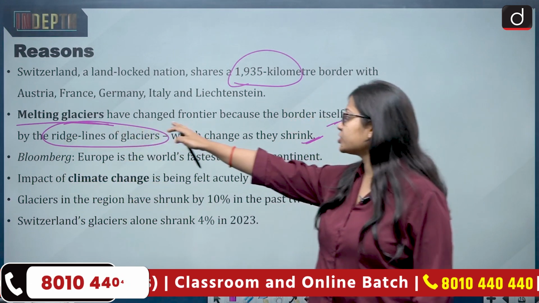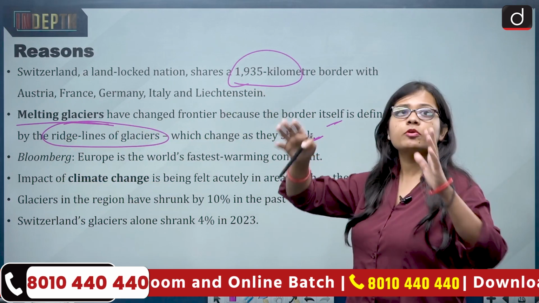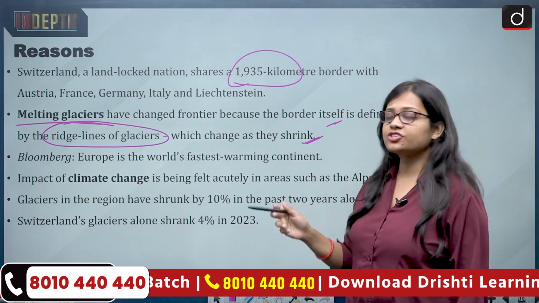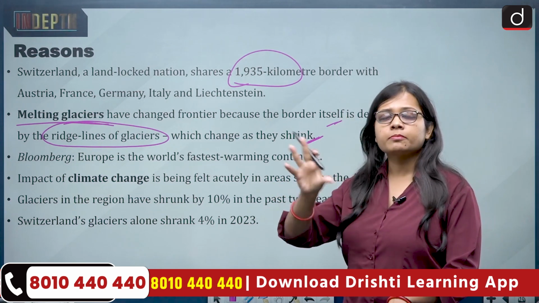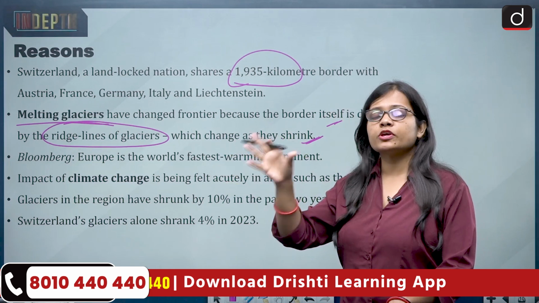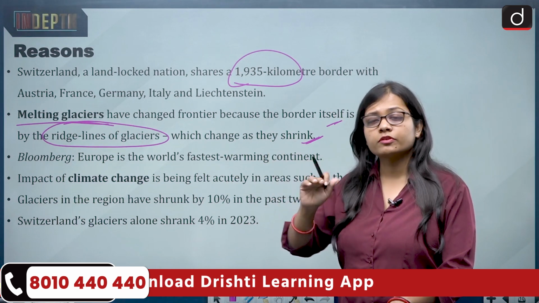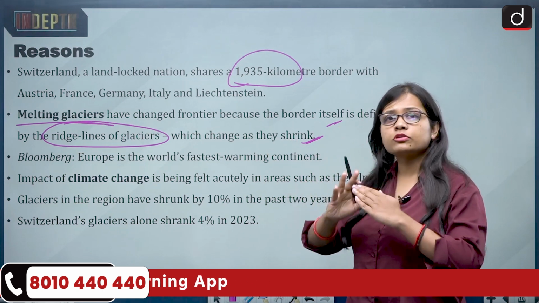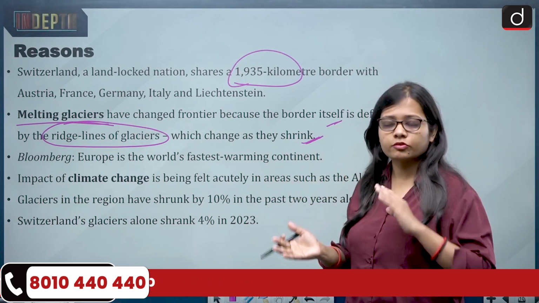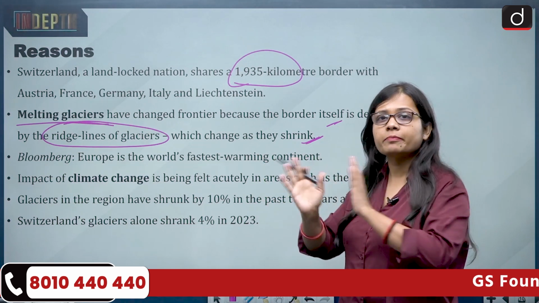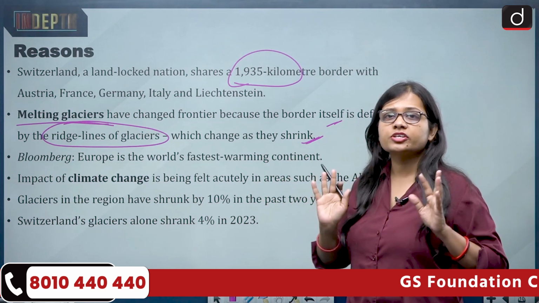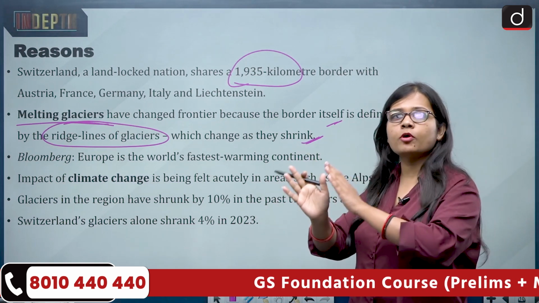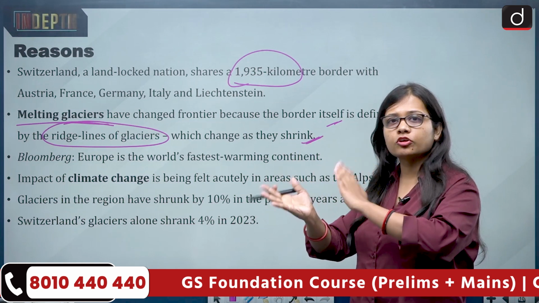Melting glaciers have changed the frontier because the shape of the glaciers changes, and the border itself is defined by the ridge lines of glaciers. The Alps mountains, which form a natural boundary between Switzerland and Italy, have glaciers on them, and these glaciers are also a natural boundary between Italy and Switzerland. When the glaciers are melting, the ridge lines are also changing, and when the ridge lines change, it means the border shifts a little to the right or to the left.